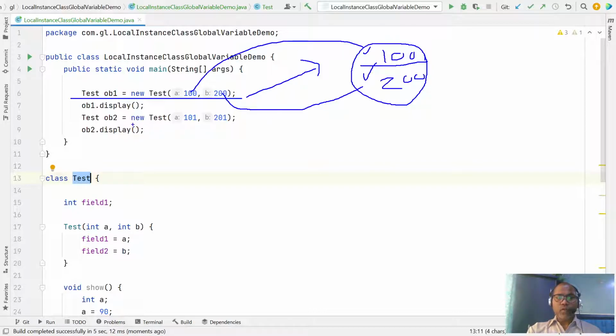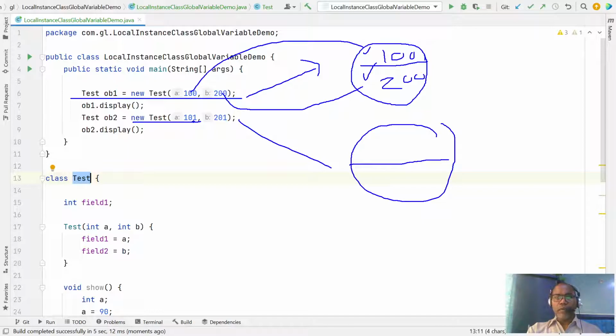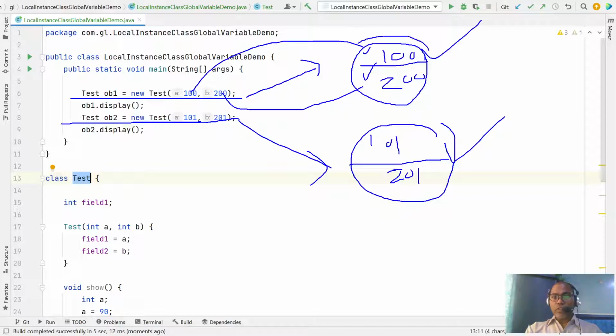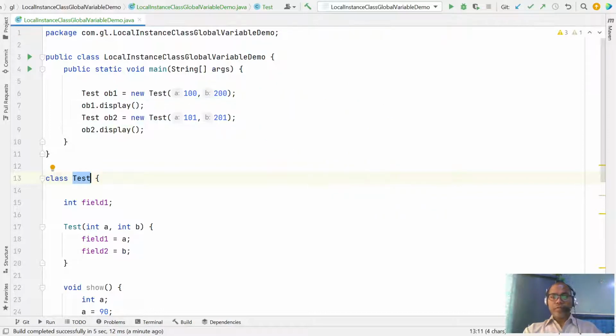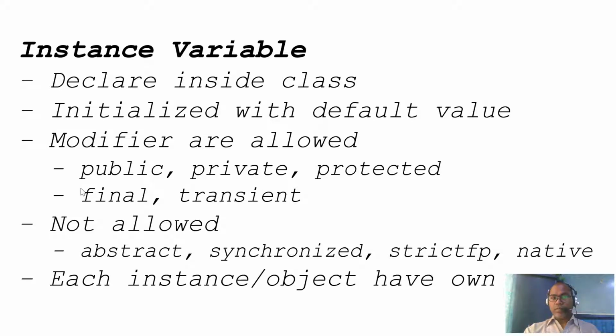Similarly, whenever creating a new object, again a new object is created with its own two fields, field1 containing 101 and field2 containing 201. So each of object1, object2 has its own field1, field2. Please note, whenever you create any object, all the instance variables are bound to that specific object. Each object has its own set of instance variables, and they are stored in the heap memory. So these are your instance variables.